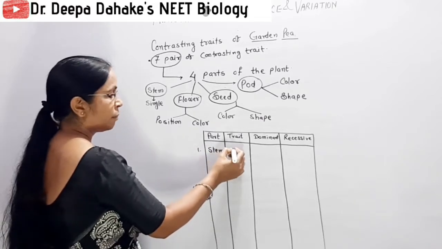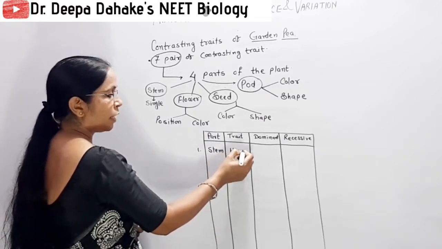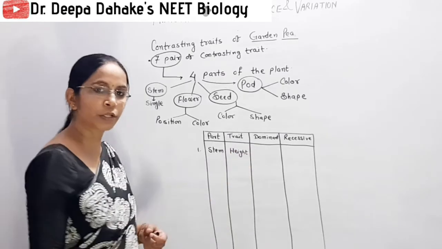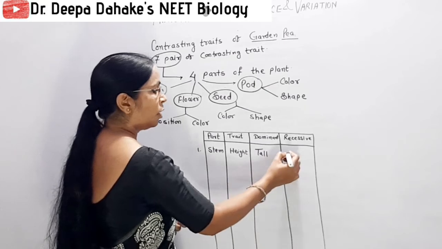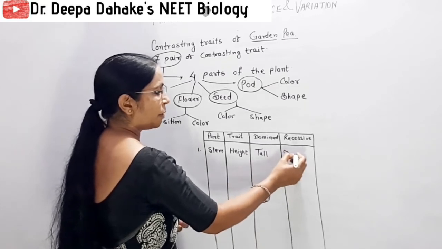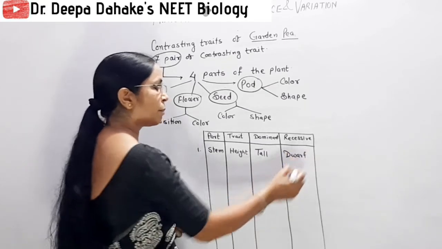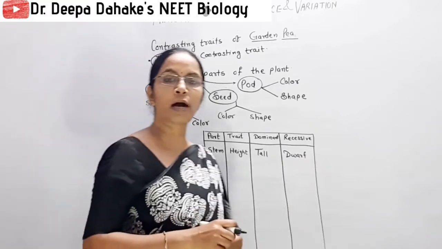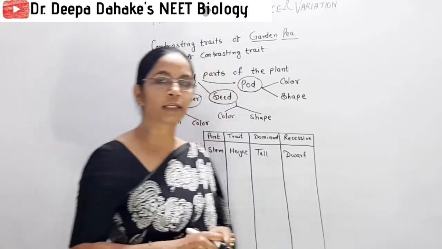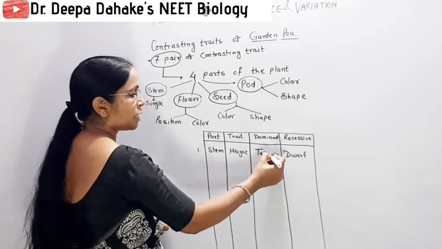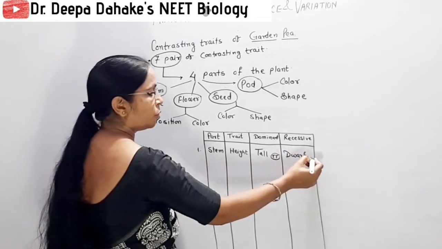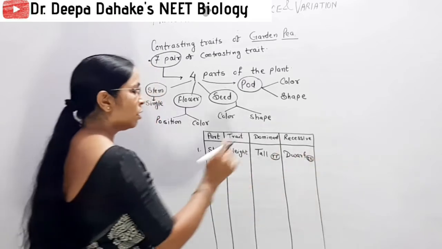For stem, you select the trait that is the height of the stem. So for height, the dominant trait is tall and the recessive trait, you remember, is dwarf. Either the height of the plant is tall or the height of the plant is short, which we commonly call dwarf. For some examples, you can also write down the genotype or genes.